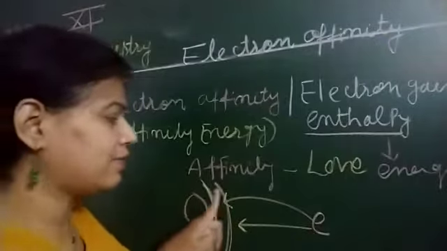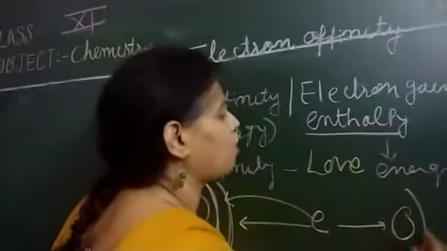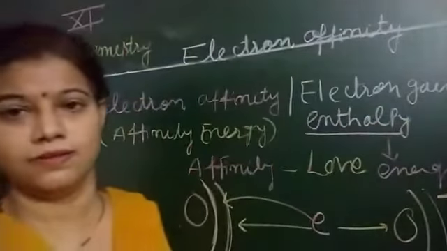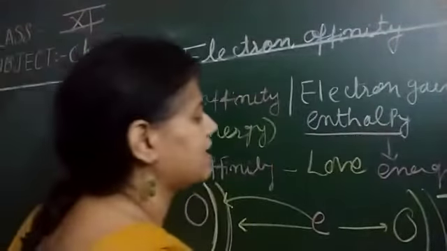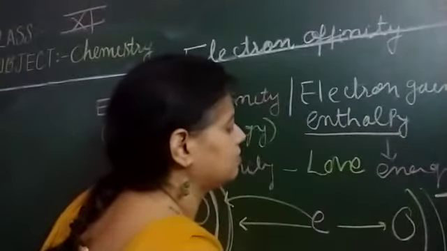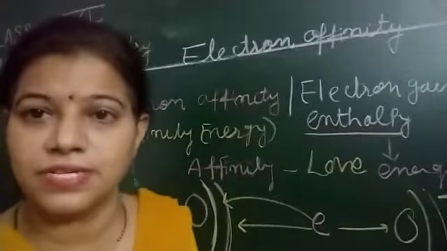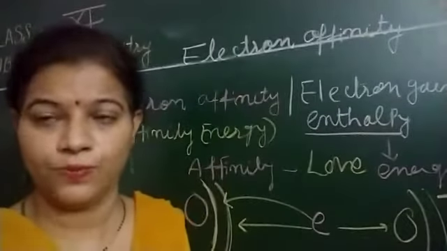So when an electron is added to an atom, what will it form? It forms a negatively charged ion. And this negatively charged ion we termed as anion. What do we term this negatively charged ion? We term this negatively charged ion as an anion, right?